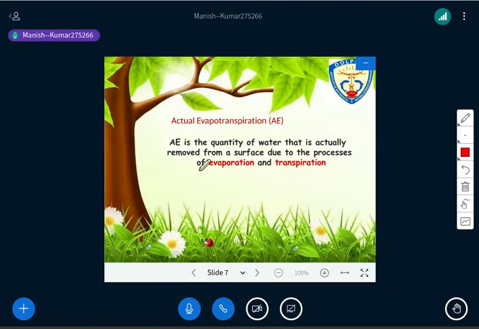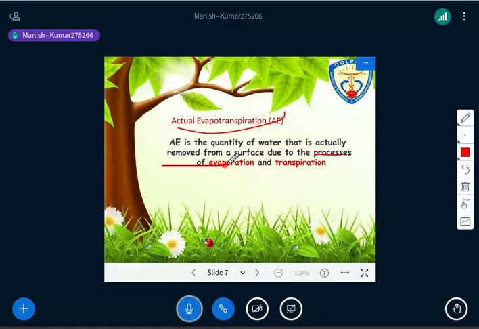Now come to the actual. So actual means what it is, right? What is present, what is going on, what is actually removed, right? What it is, and what should be. Forget hydrology for a few seconds and think about yourself. Sometimes your parents say you have a potential to score 90%, but what you are getting is 70-75%. So what it is and what should be. What should be is the potential, and what it is is the actual.